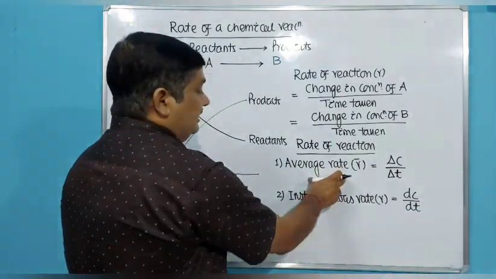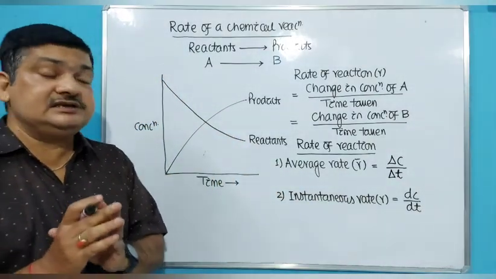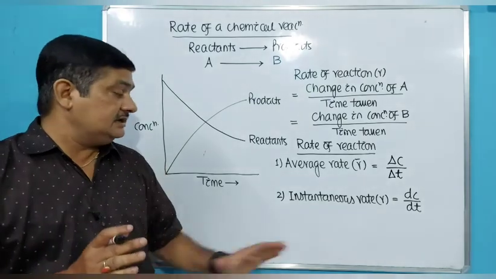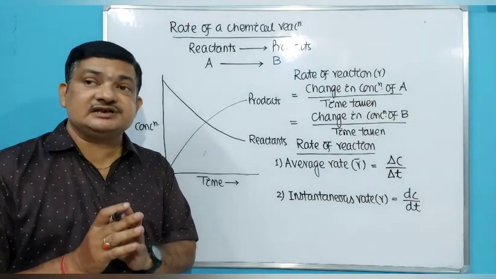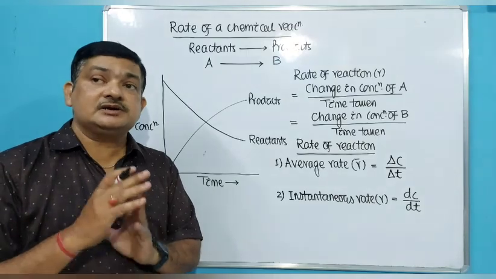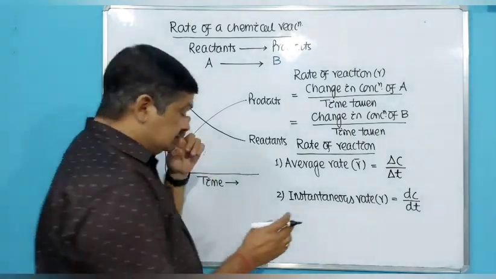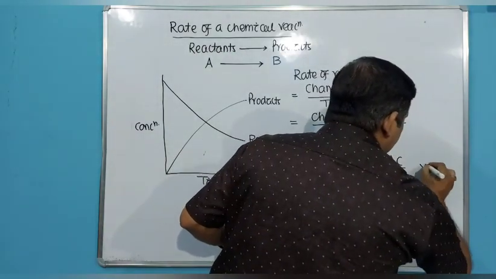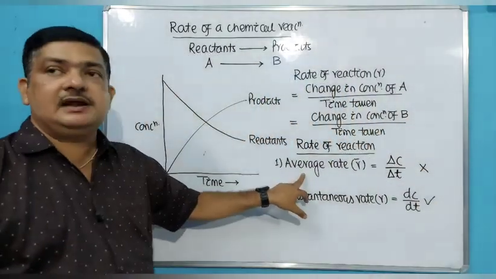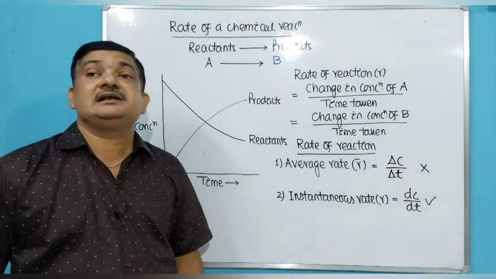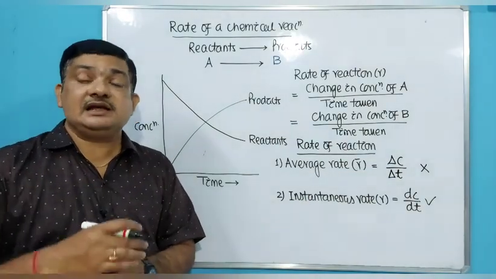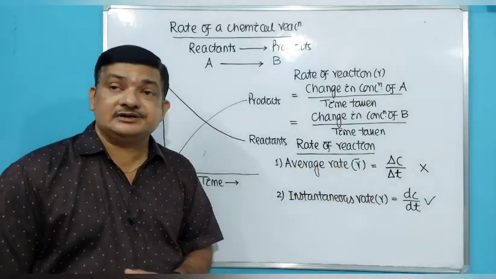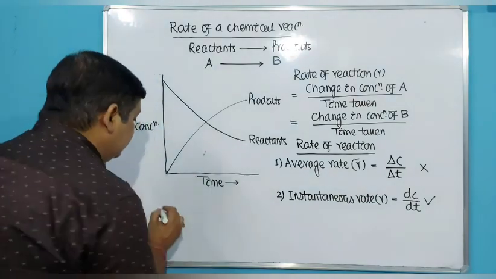Remember, average rate is the total change in concentration of reactant or product over the total time period. Instantaneous rate is the small change in concentration of the reactant or product over a small time period. So henceforth we will be using the instantaneous rate only. We will not use the average rate, because it does not reflect the exact rate of the reaction. What was initially very high and gradually decreased cannot be predicted from the calculation of average rate. Then next, the unit of rate of reaction.